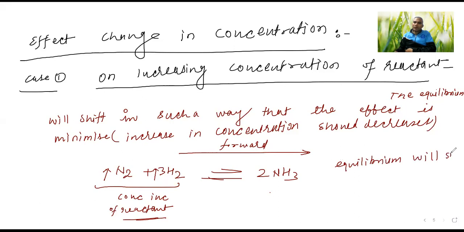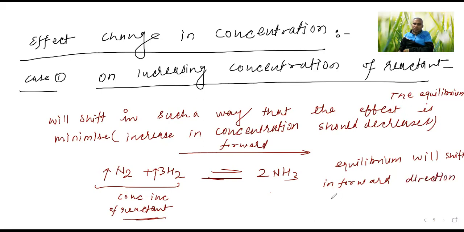The equilibrium will shift in the forward direction in such a way that the effect is minimized. The increase in concentration should decrease. I'm explaining so you will be able to understand. The equilibrium shifts in the forward direction.